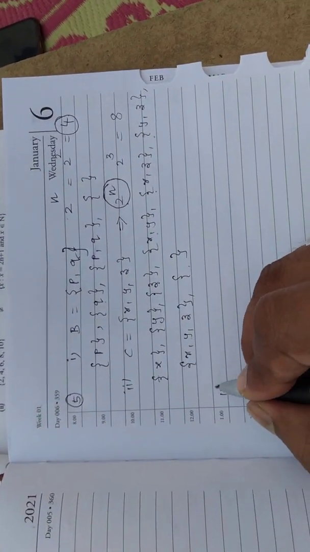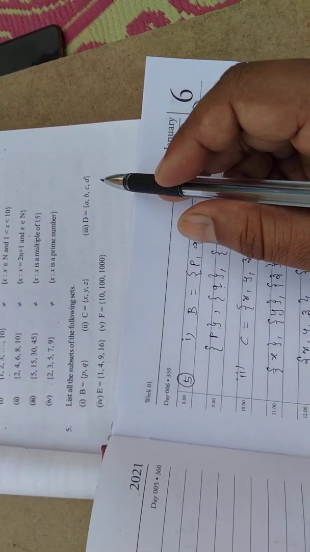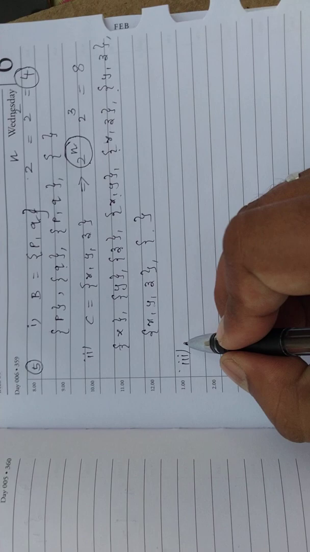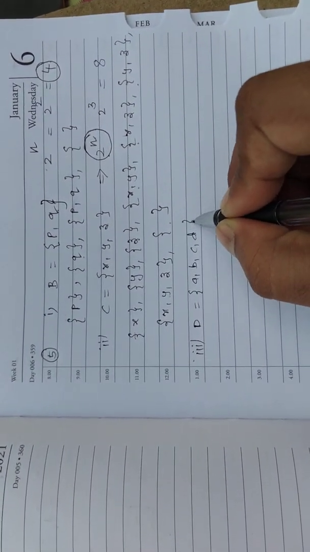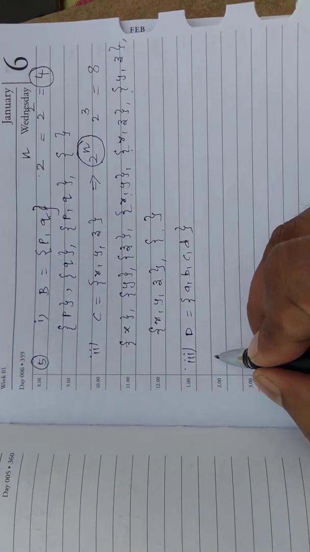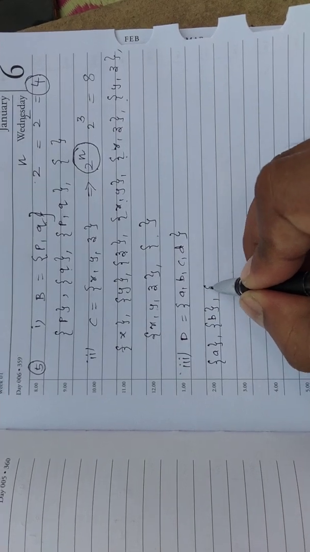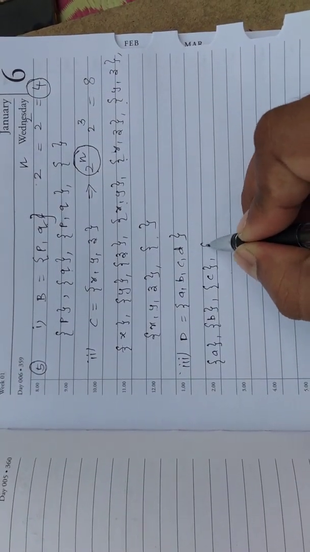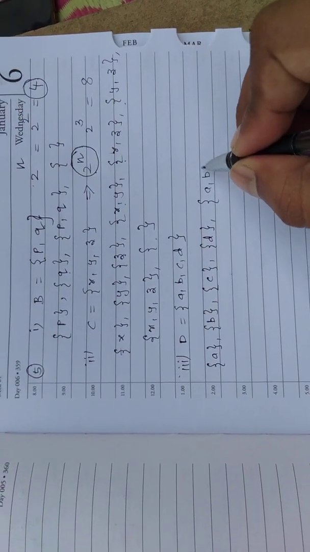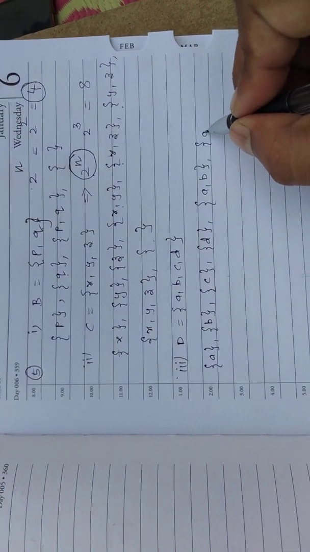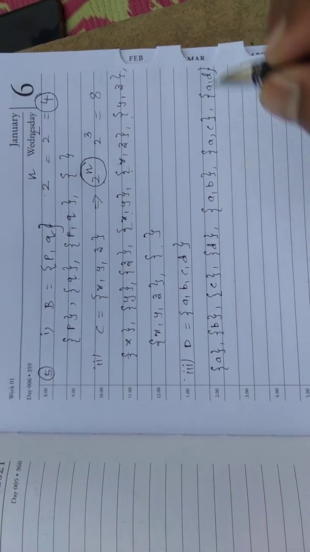Now the third one. Our third question is D equal to {a, b, c, d}. Let me write the subsets: a, b, c, d, then a comma b, a comma c, a comma d.